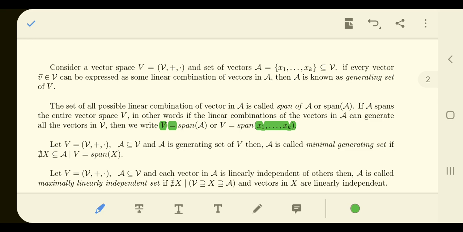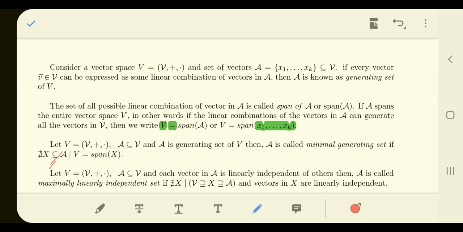So here it is a bit wrong. It should be something like this: this equality should be crossed, so it should be a proper subset. And if there does not exist any proper subset which can span the same vector space, while A can generate the whole vector space V, then A is called the minimal generating set, because nothing smaller can generate the same set as A can.